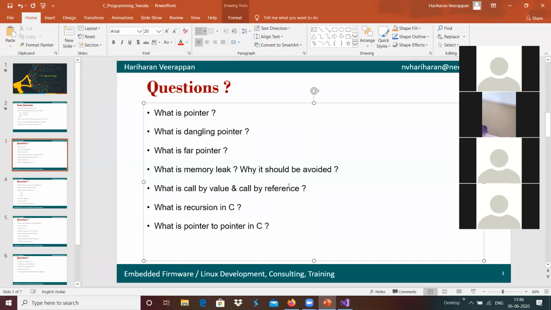Why should it be avoided? It's something like if we keep on adding the memory, we will get into the stage of memory crunch, so it should be avoided, basically.